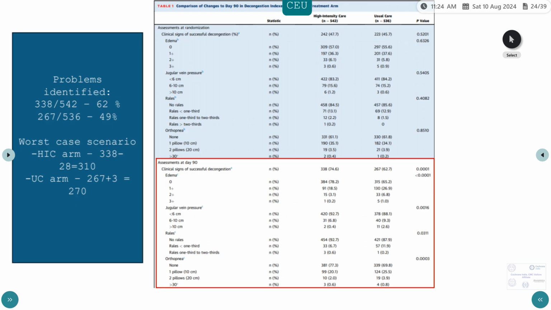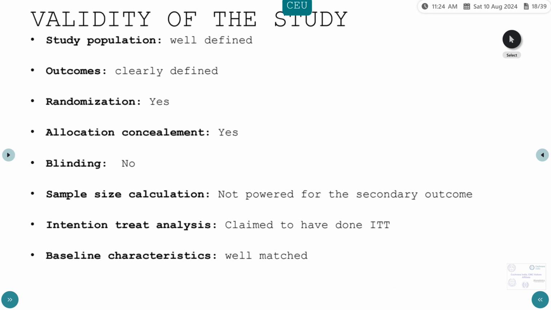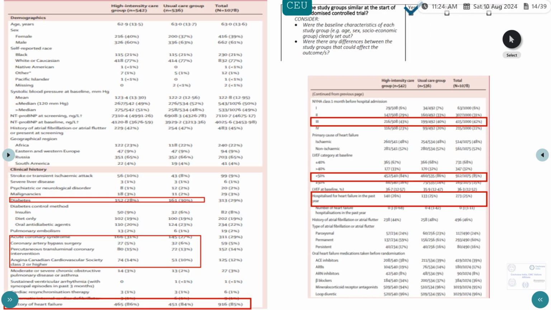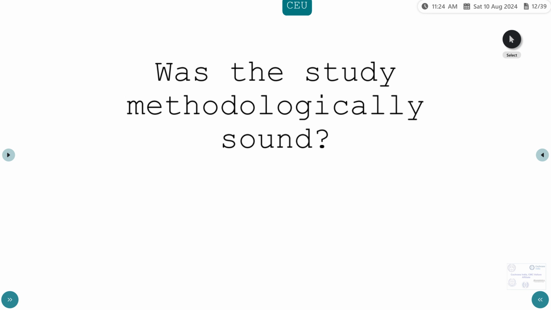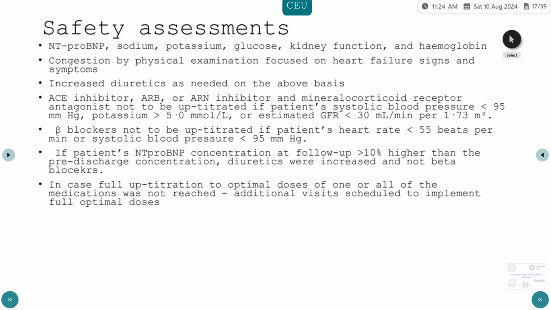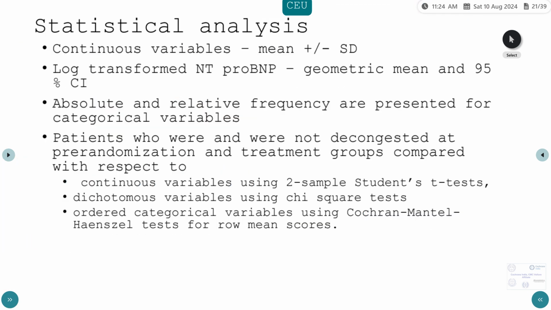We also did a worst case scenario. If we look at the worst case scenario of 23 patients in the high intensity arm who died and 5 who discontinued, assuming that all of them had a bad outcome, and all the patients in the usual care arm, that is only the 3 people who discontinued, whom we are unsure of, had a good outcome, we try to calculate and see if the results would be the same.